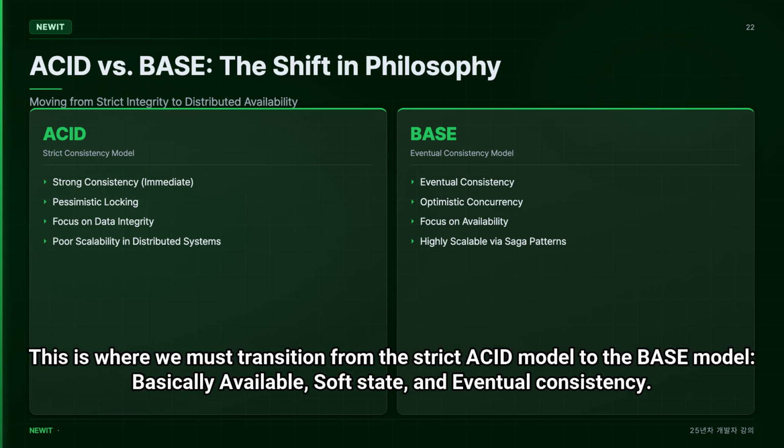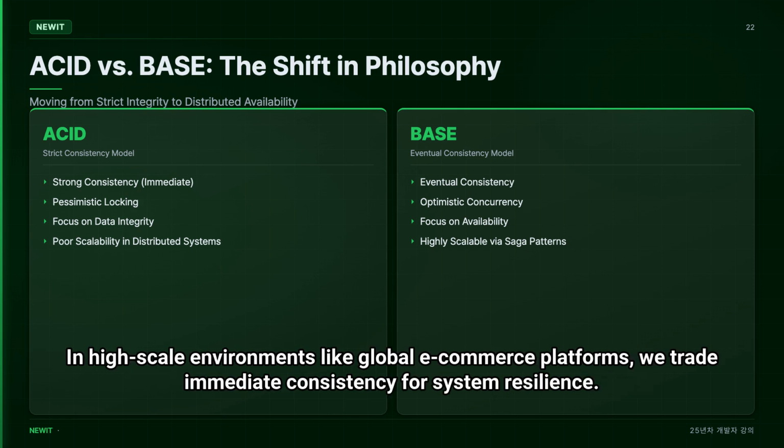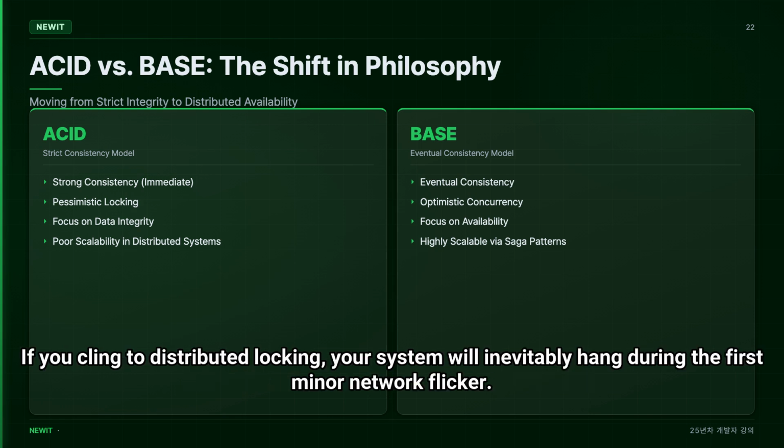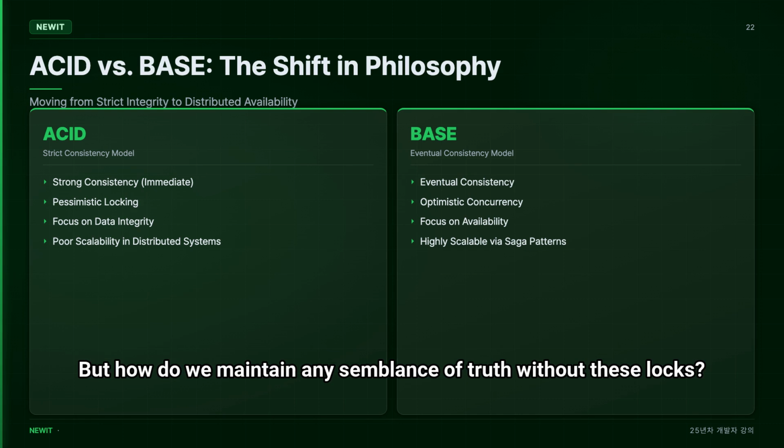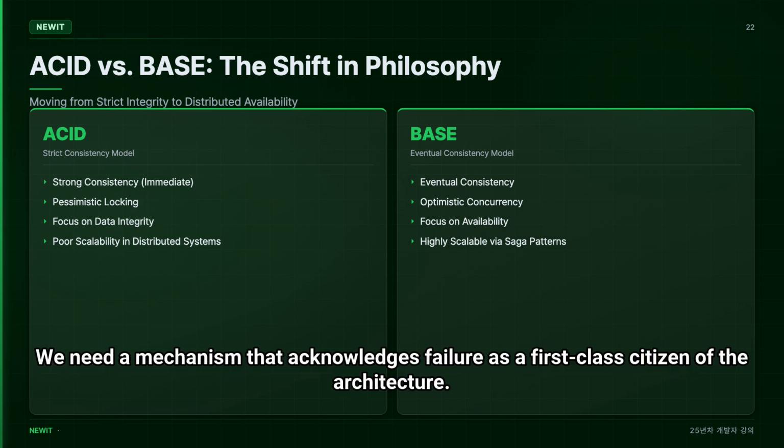This is where we must transition from the strict ACID model to the BASE model, basically available, soft state, and eventual consistency. In high-scale environments like global e-commerce platforms, we trade immediate consistency for system resilience. If you cling to distributed locking, your system will inevitably hang during the first minor network flicker. But how do we maintain any semblance of truth without these locks? We need a mechanism that acknowledges failure as a first-class citizen of the architecture.